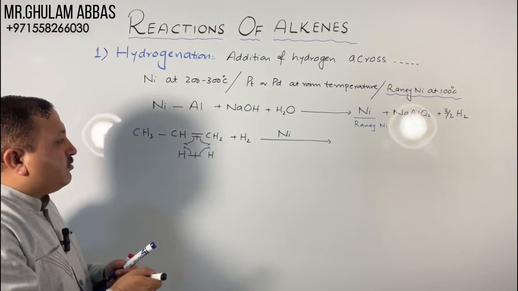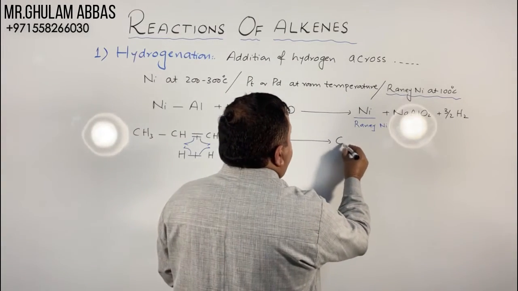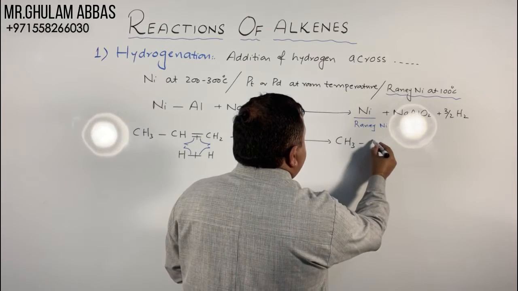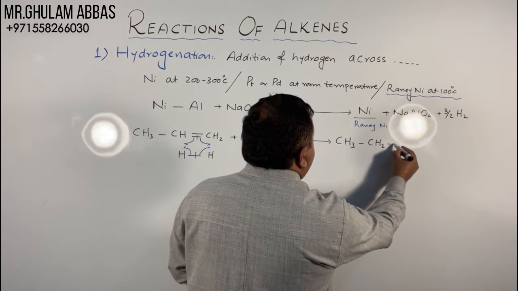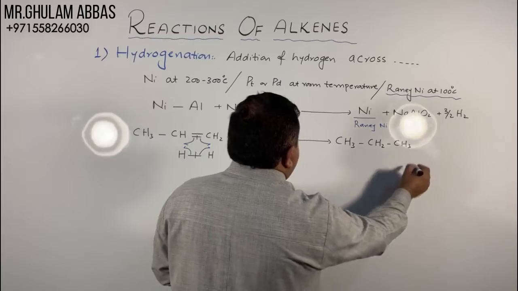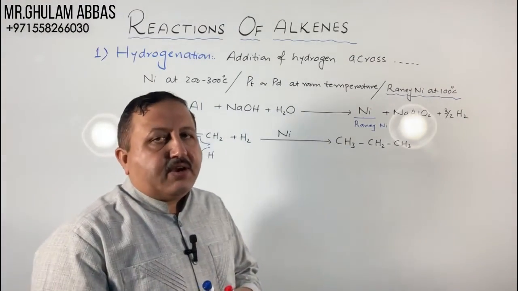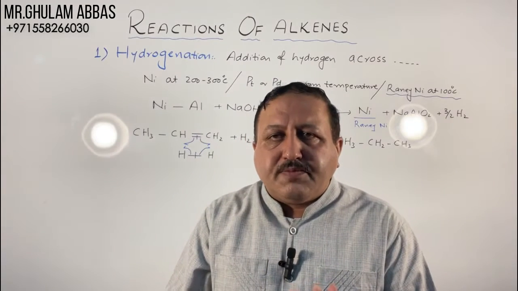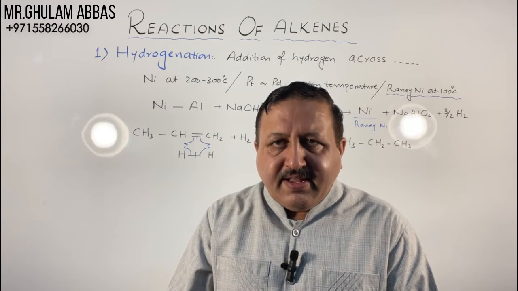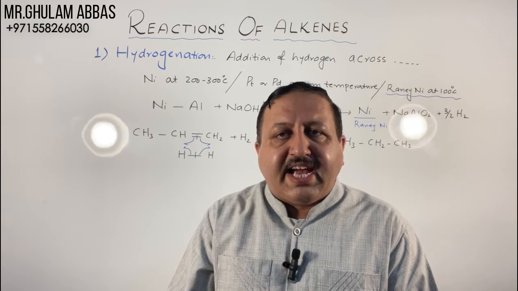Double bond is converted into single bond and our product will be CH3-CH2-CH3. The simple concept is, in addition of hydrogen, one hydrogen becomes attached with one carbon and second hydrogen becomes attached with second carbon.